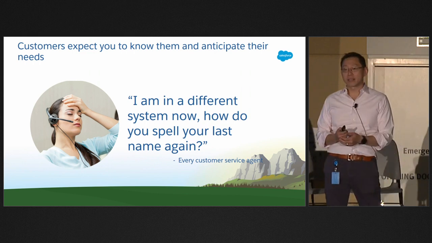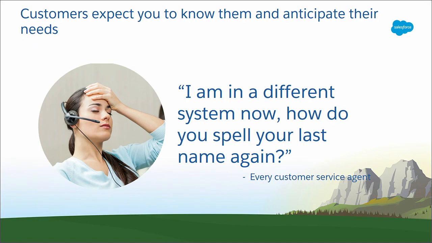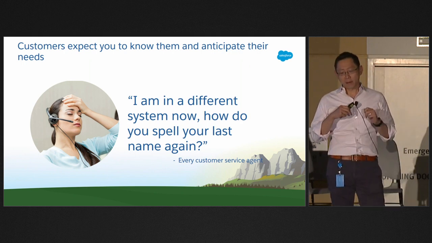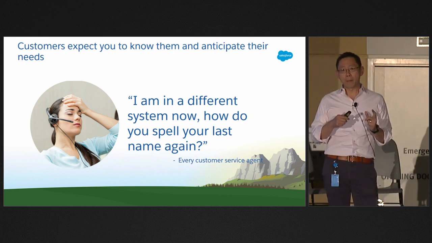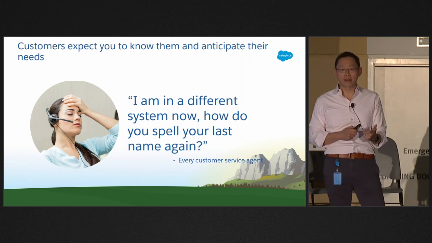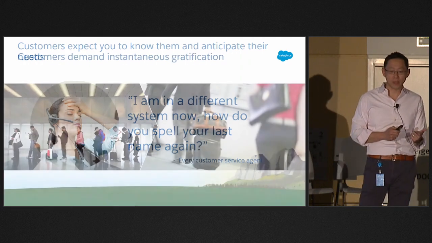And the second thing is that people expect businesses to know them and basically anticipate their needs. And the reason for that is because these days, data is everywhere, but it's rarely connected. So when you get to an agent and they ask you the same question over and over again, it is really an integration problem.